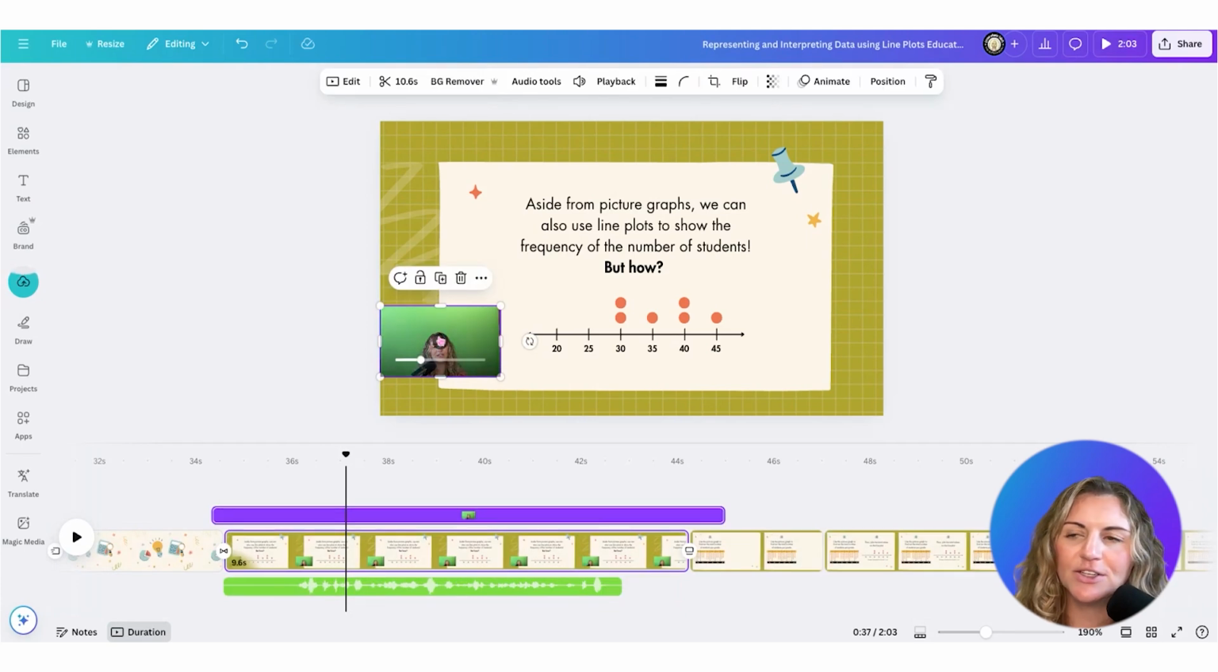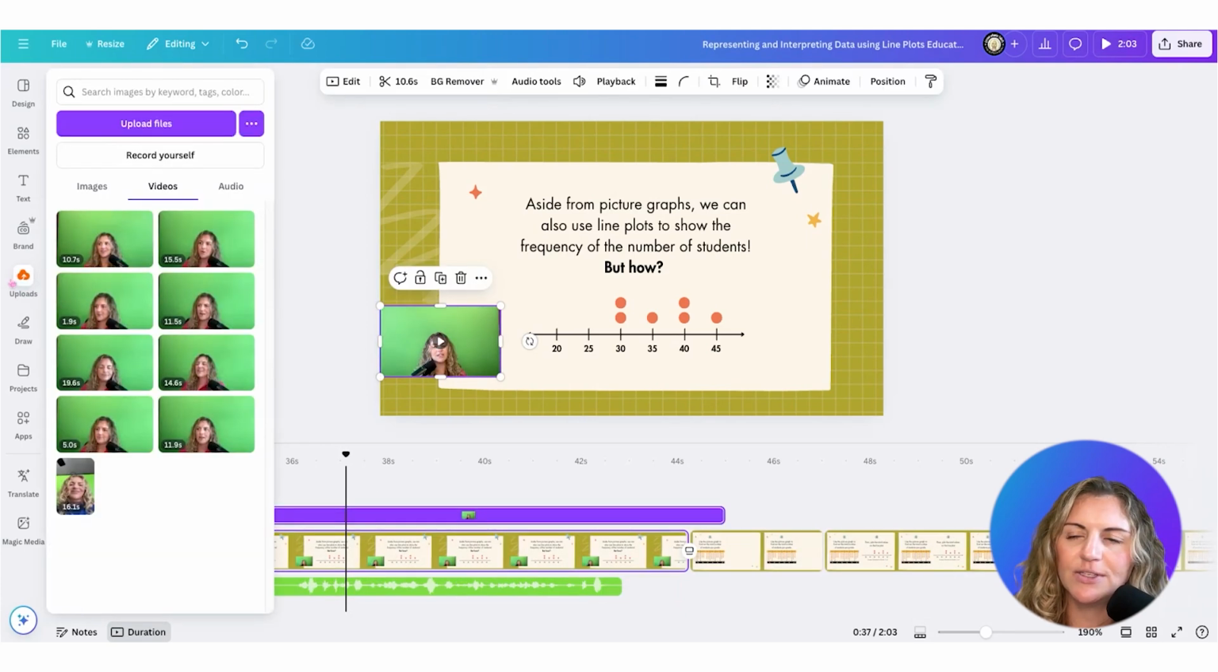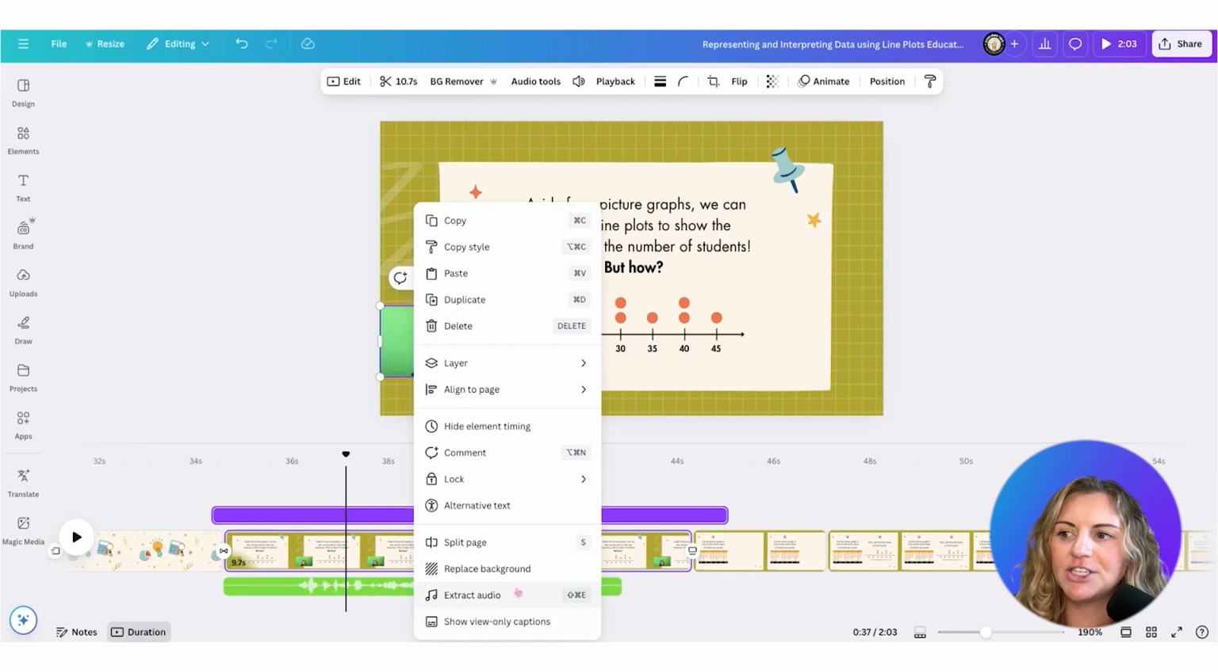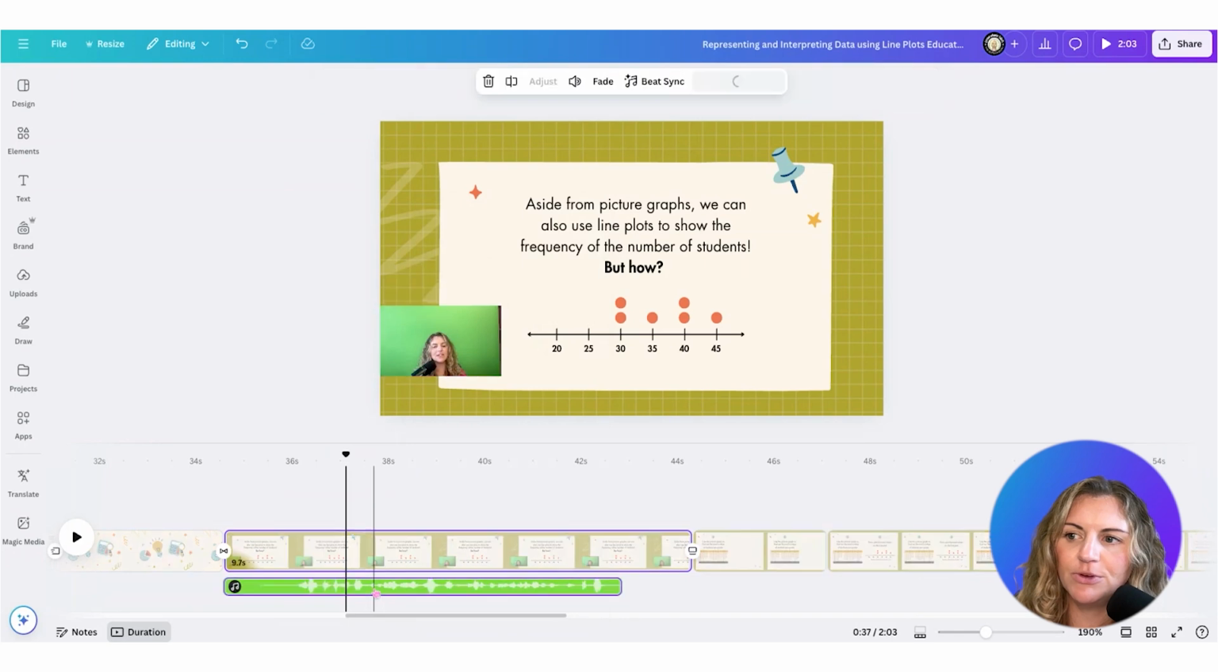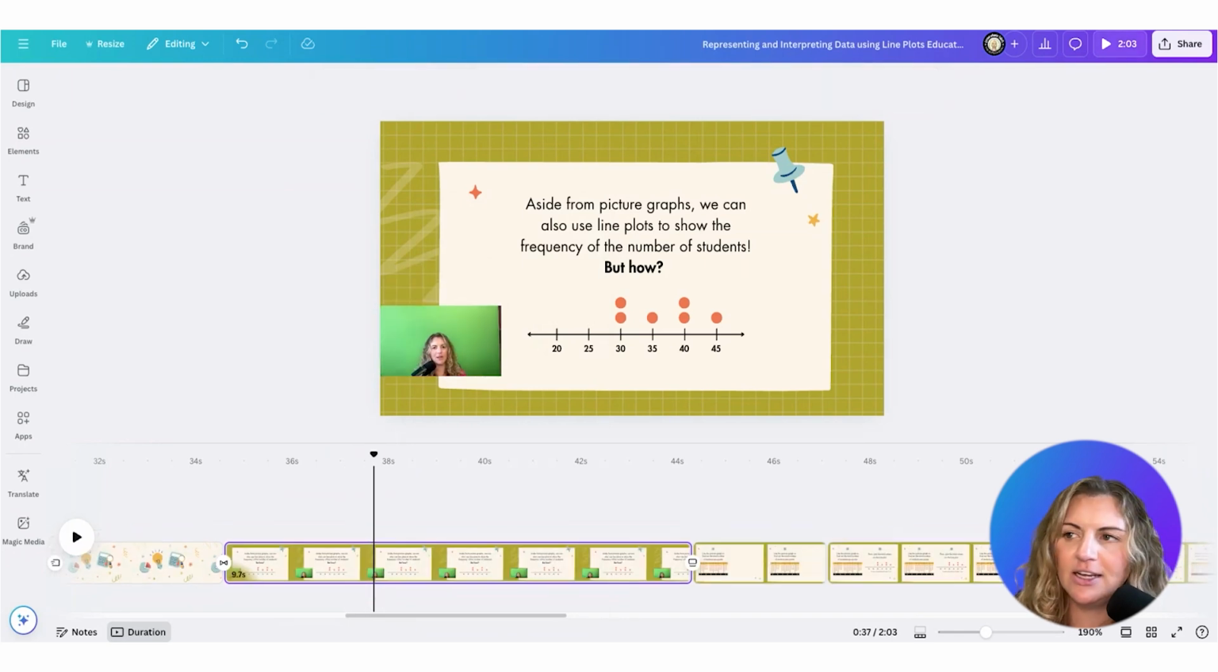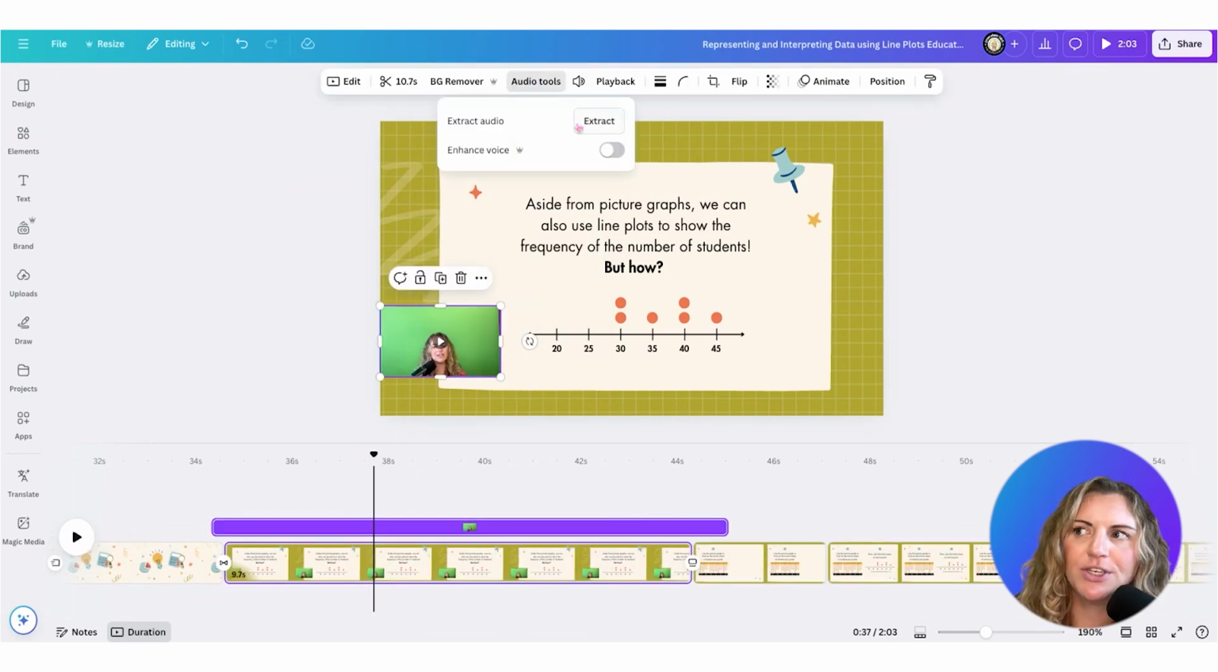I'm going to let this load. You can see it's recording, it's uploading right here, and I can detach this from the frame if I want, or I can extract the audio. So what I'm going to actually do here is remove this previous audio track that I had here. You can see here audio tools, so you can extract it or you can enhance the voice of this track. But let's say I only want the audio track.